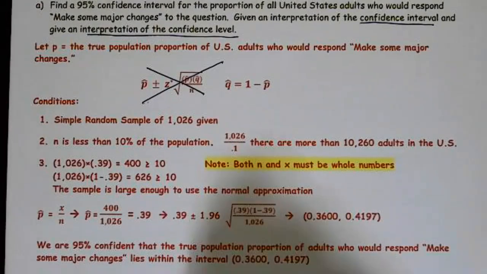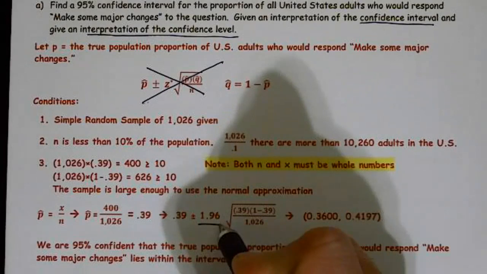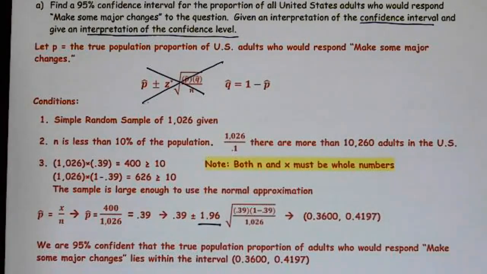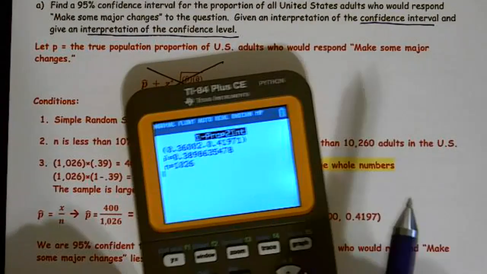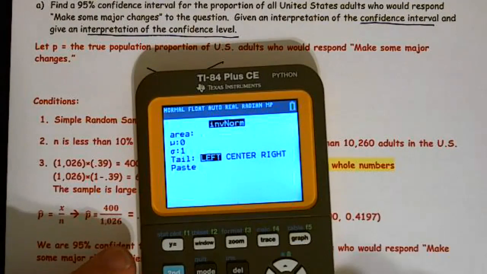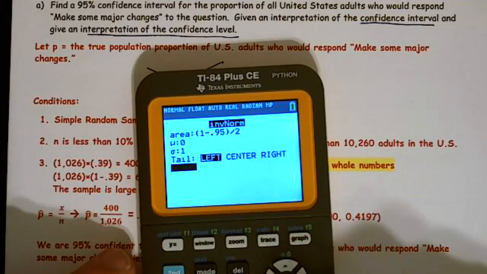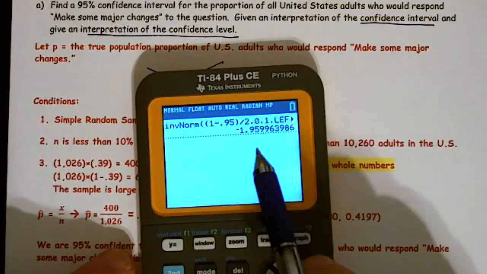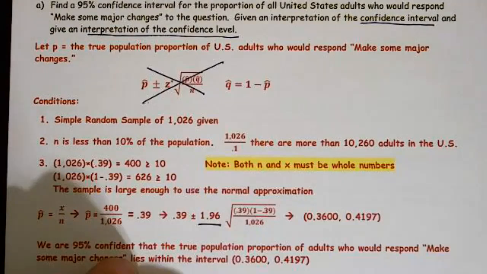So I've plugged in those values, but what I am missing is z star. The way you get z star, second VARS, invNorm, parenthesis 1 minus 0.95, close parenthesis, divided by 2, mean is 0, standard deviation 1. We get a z star of about 1.96, which is what I wrote down here.